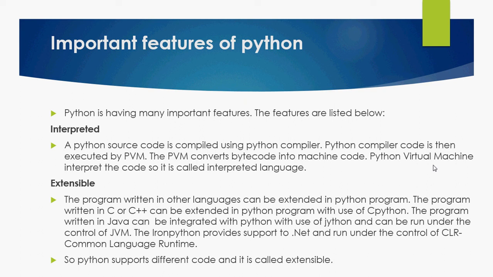What is Jython, what is IronPython? These are different flavors of Python that we will talk about during our course, but right now we should know that it is an extensible language because you can extend it from basic languages like C or C++ to Python. If you have written any code in C or C++, that can be extended in the Python language.